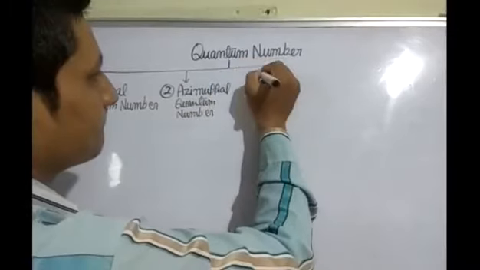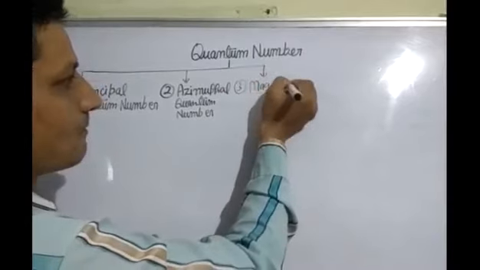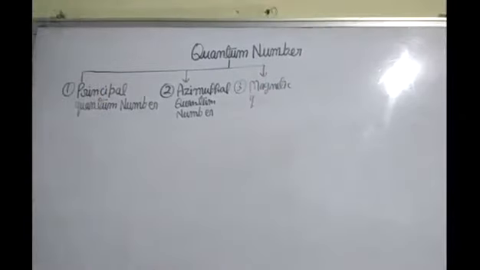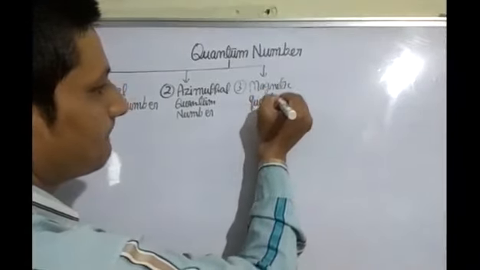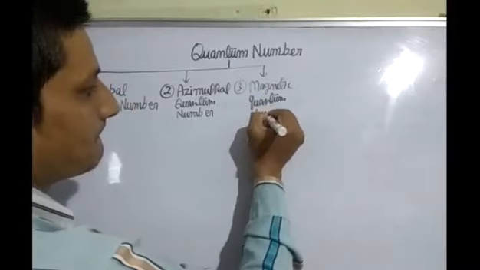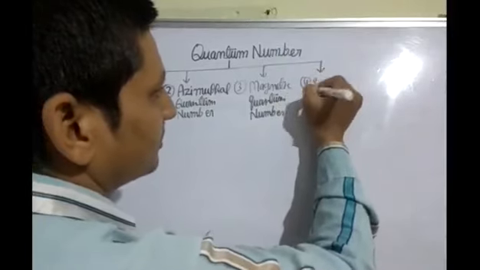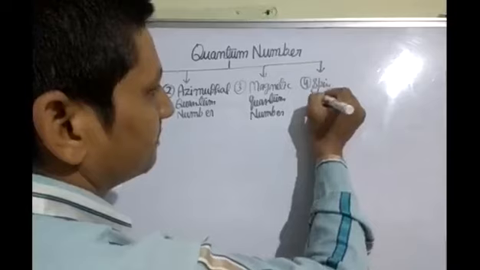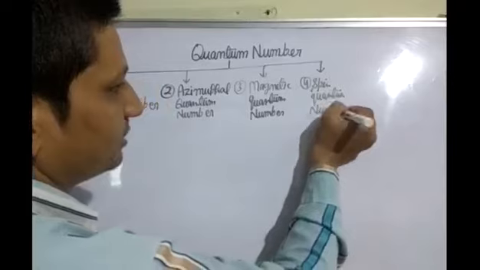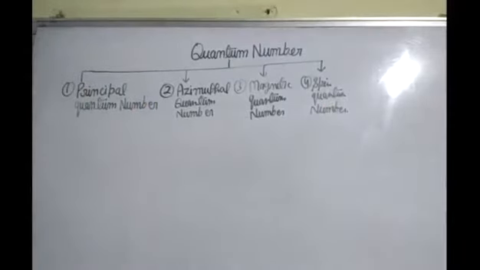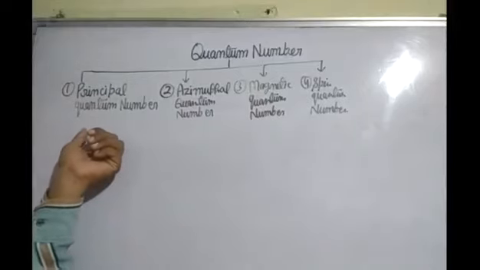Number three, magnetic quantum number. Number four, spin quantum number. Now, what is magnetic quantum number and spin quantum number, azimuthal quantum number, principal quantum number? We will discuss about these quantum numbers one by one.